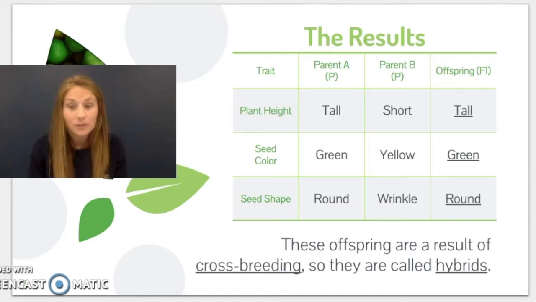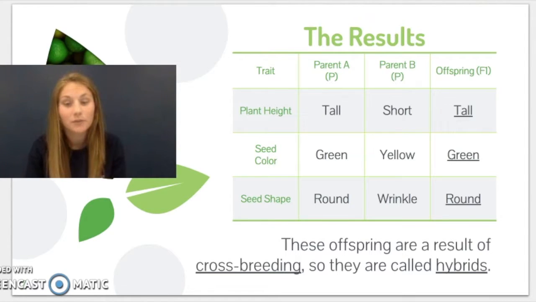Those parentals are labeled as the P generation, and then in the very last column, you see what their offspring were showing for the trait. And so that means that when he crossed the tall plant with a short plant, the offspring were going to be showing the tall trait. This was true for all of the experiments that he performed with the tall plant and the short plant. And so then this is going to lead into what we know as dominant and recessive genes.